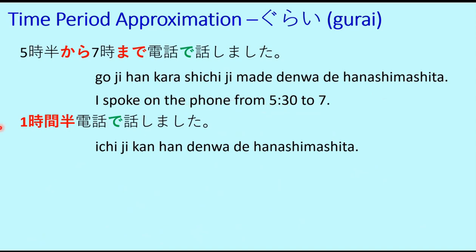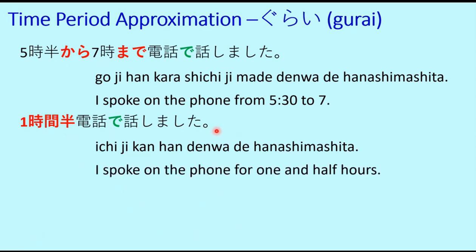So this can be written as 1時間半. This we learned in the previous lesson. 1時間半電話で話しました. So this is just another way of representing the same thing. So here the specific from time to time is mentioned, and here the time duration is mentioned. That's why this kan counter is there. This is the counter for number of hours. Jikan is the counter for hours. 1時間半電話で話しました. I spoke on the phone for 1.5 hours.